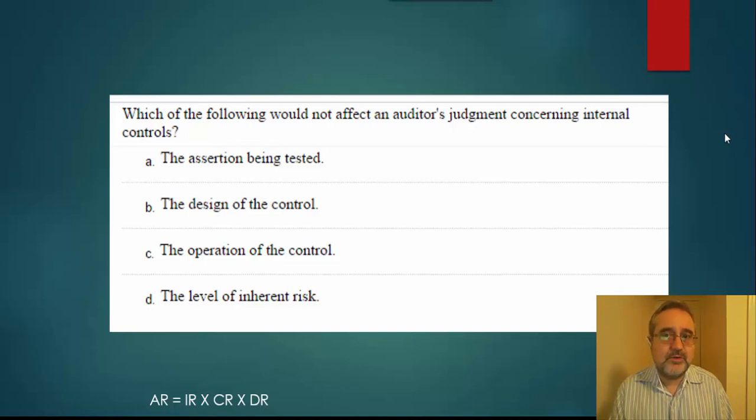So when you look at this question, what we're looking at is that the level of inherent risk is not going to affect the auditor's judgment concerning internal controls, because while these two work together, they are two separate concepts in regards to the measurement of the risk of material misstatement.